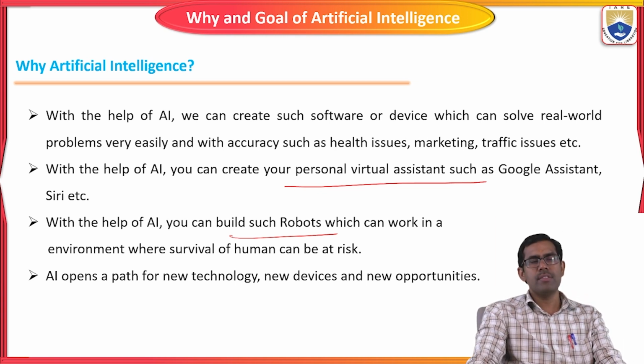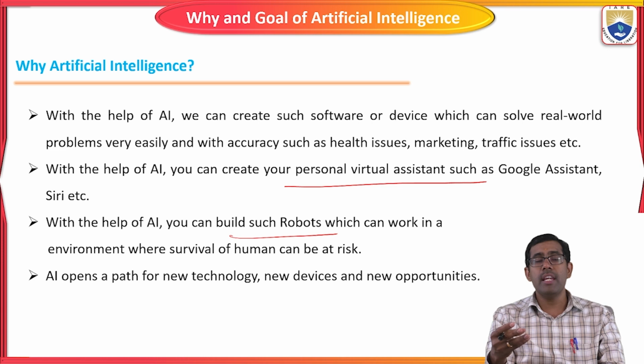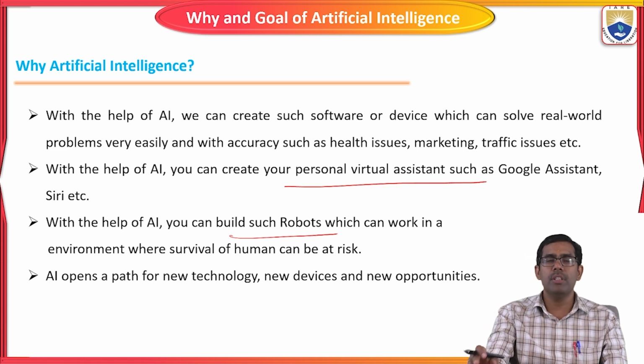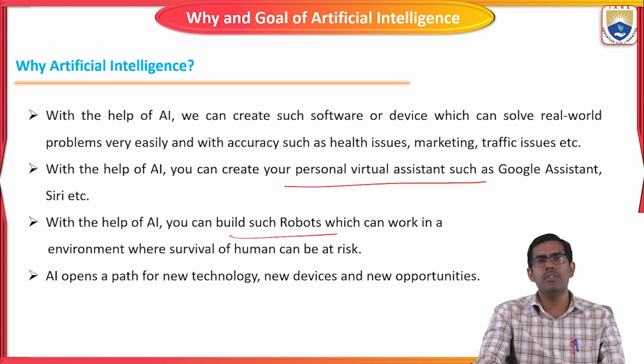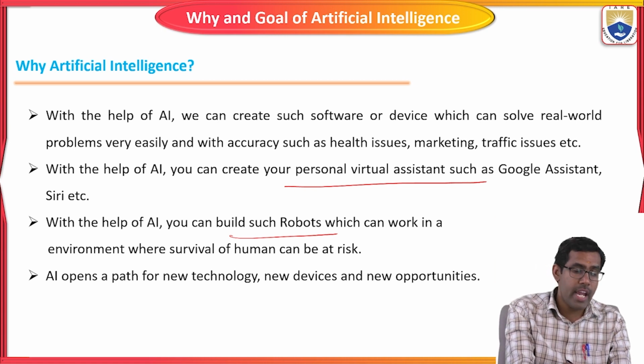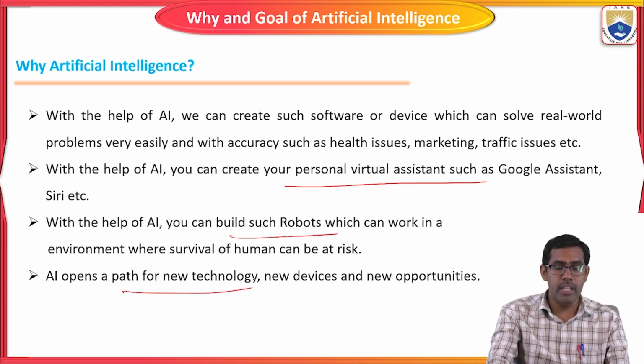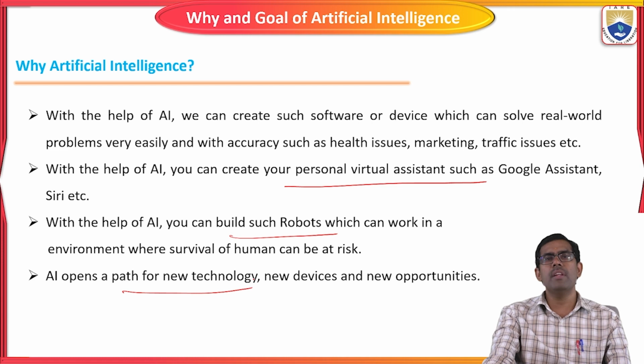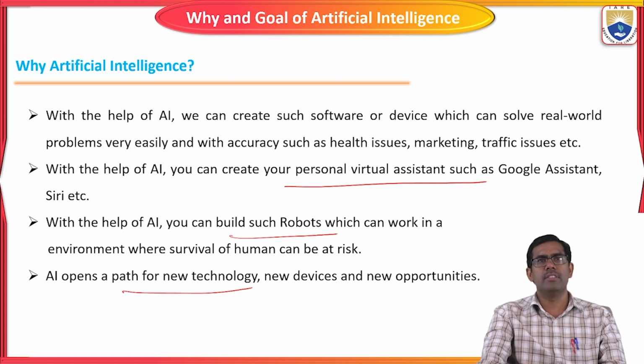The AI-based system should analyze the problem statement through sensing, act like a human, and give appropriate solutions. AI opens up new technologies, new devices, and new opportunities in the real world.